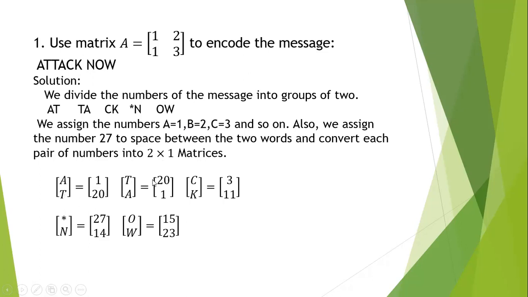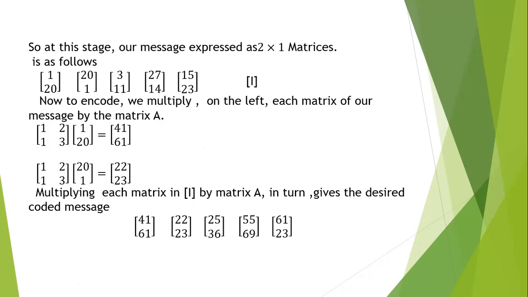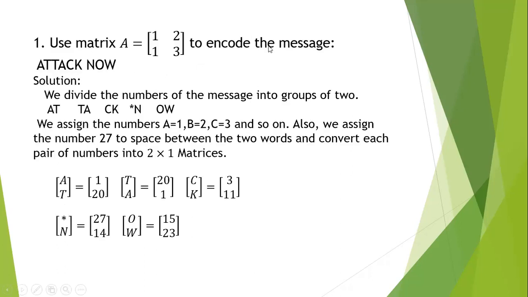Like that, for T, 20, A, 1, etc., C, 3, K, 11. For the space between the two words, we assign 27. Like that, we assign all the numbers for the letters. So at this stage, our message is expressed as 2 cross 1 matrices.